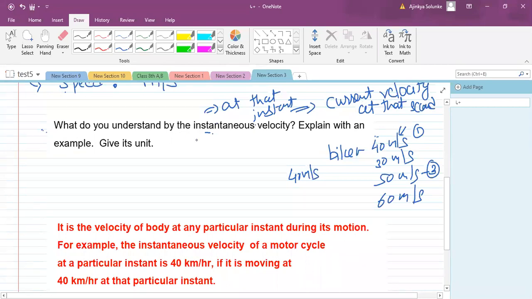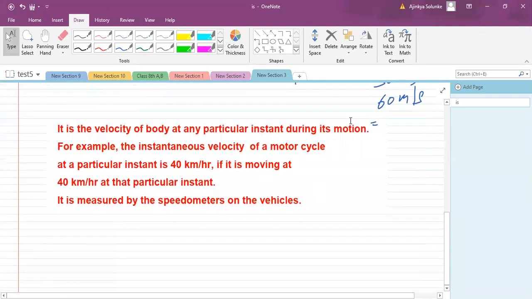Actually, I will prefer that answer, because remembering this definition will not clear your concept. But if you give me a definition like velocity at that instant, or current velocity at that second, I will definitely give you marks. I will be smiling while taking that answer, because it means that you have understood it conceptually and have not mugged it up. That is what actually is the meaning. Fine? Okay. Can we move to the next question?